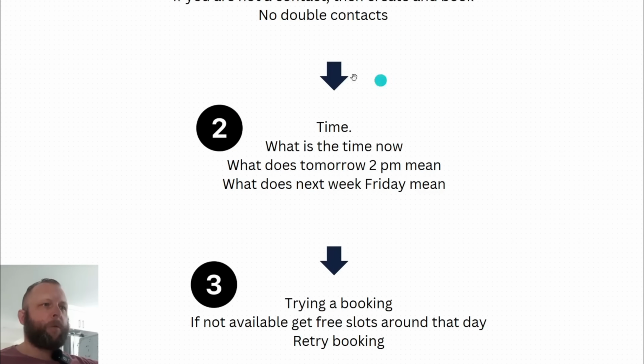So the second problem you have to deal with is the time selection. Normally people won't say, I want to book for the 23rd of December 2025 at this and this time. Usually they'll say tomorrow, next week. And how does the system know how to work those out?